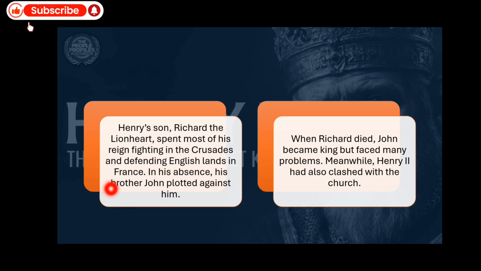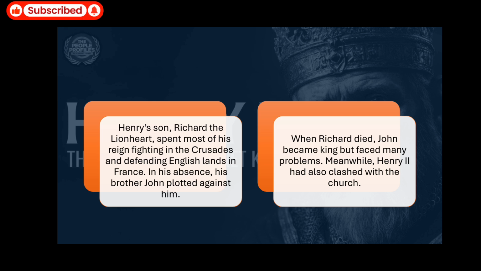His brother John plotted against him when he was in France. When Richard died, John became king. After the death of Richard the Lionheart, his brother John became the king. But John faced many problems.